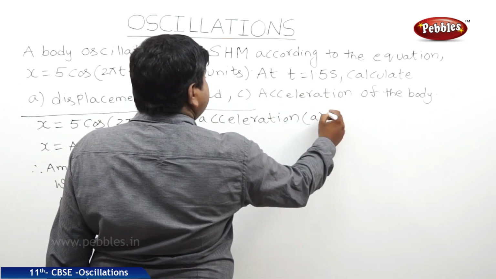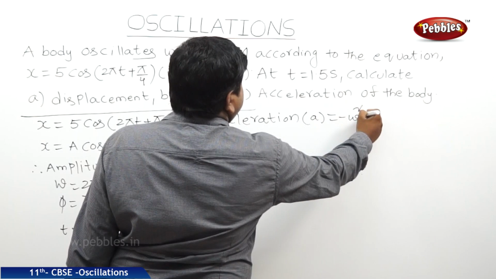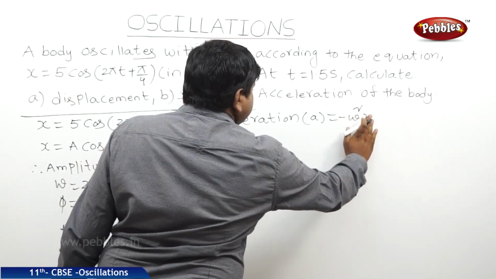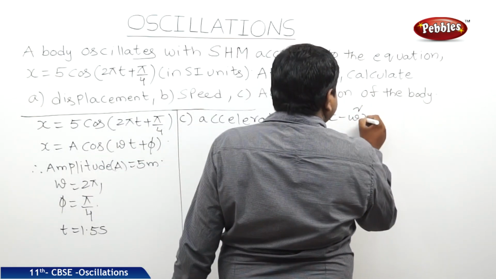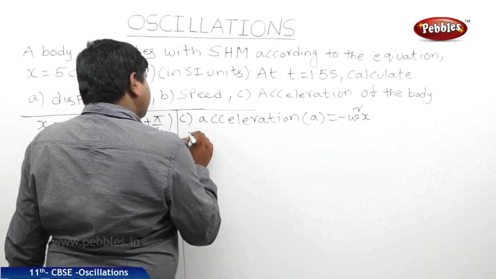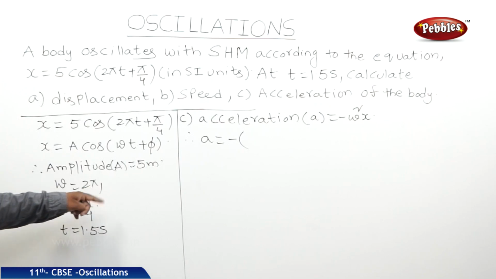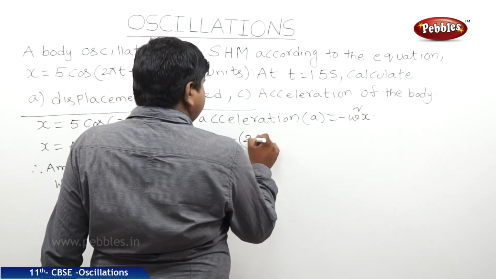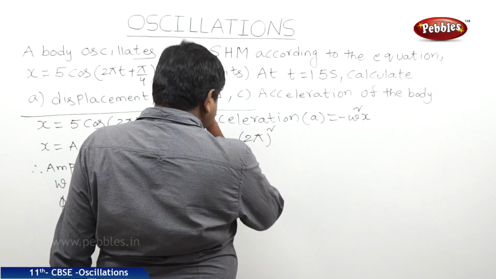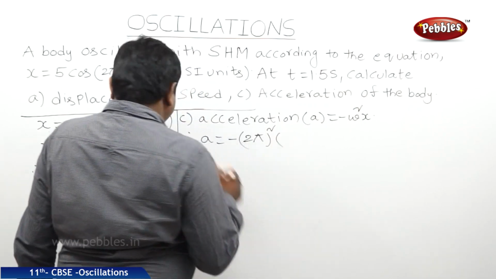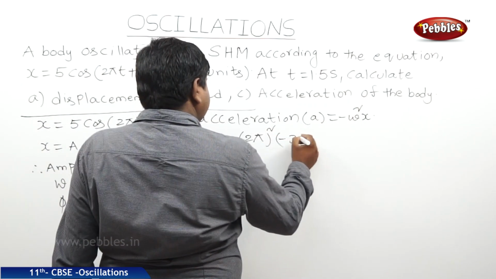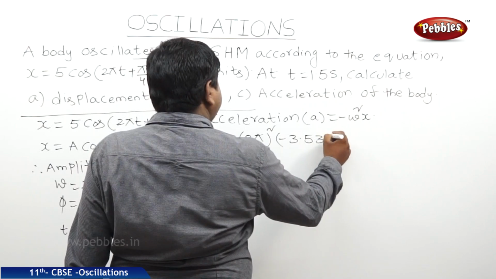We know that acceleration is equal to minus omega square x. Therefore a is equal to minus omega square x, where omega is equal to 2 pi, so (2 pi) whole square into x, where x is equal to minus 3.535 meters.